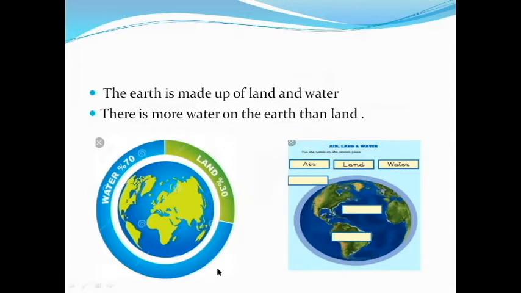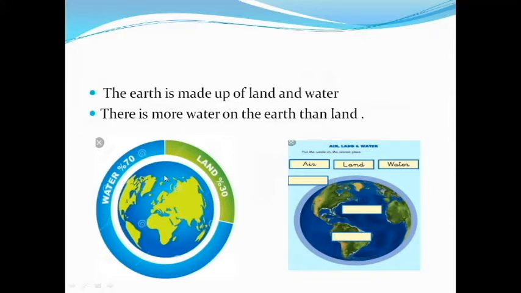How many percent of water is covered on the Earth? More than 70 to 71% of water is covered on the Earth. The remaining 29 or 30% is occupied as land. We all are living on this land. In the 30% land we people are living. The remaining is all covered full of water.